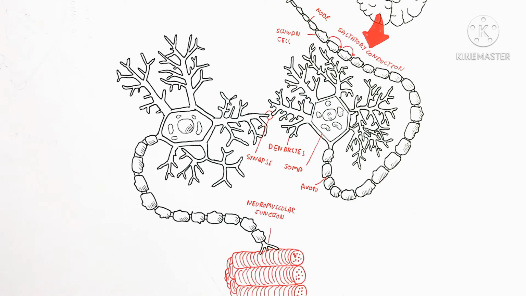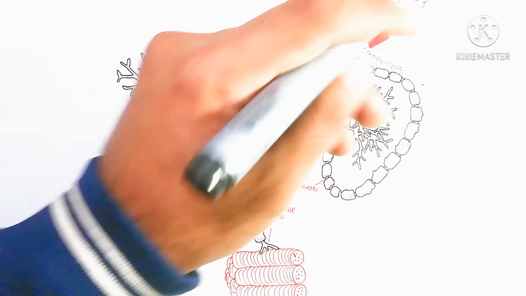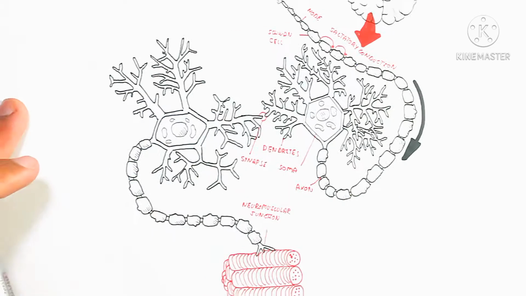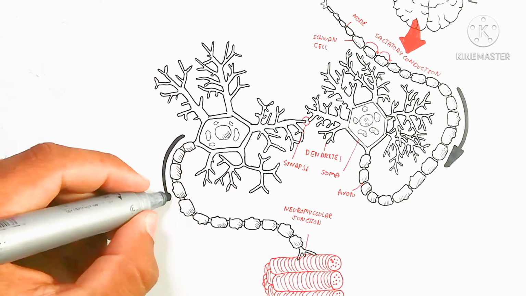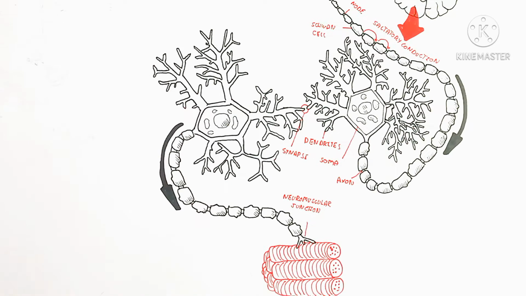This synapse is a cytoplasmic separation, so they are not completely connected to each other. It is basically an attachment via a knob of the dendrites.